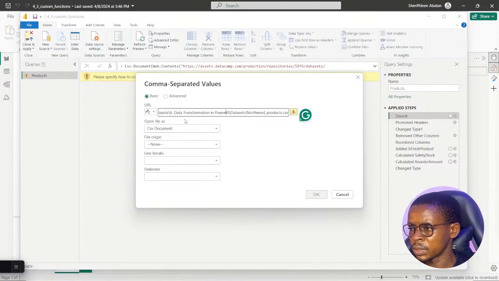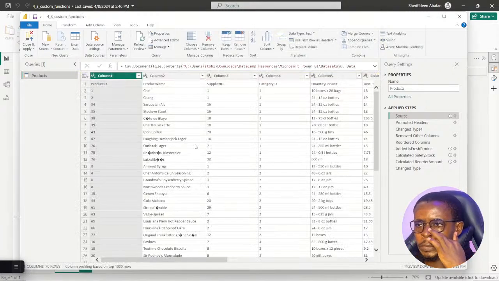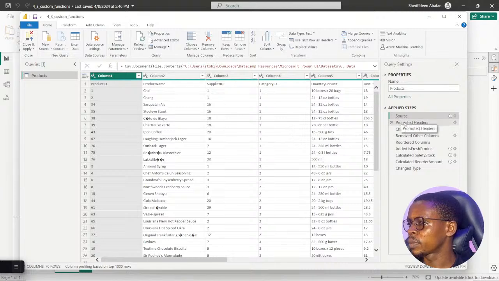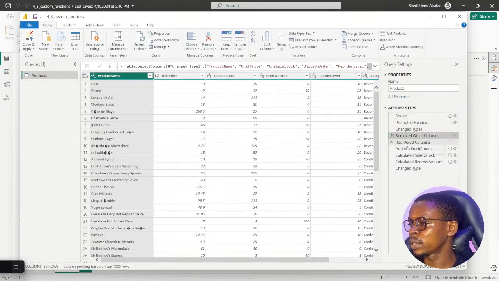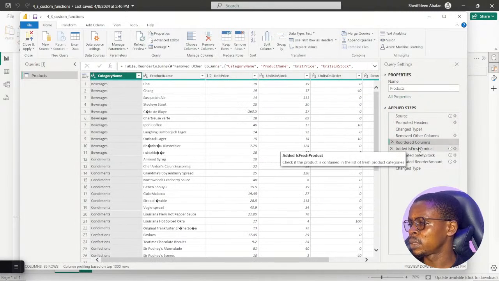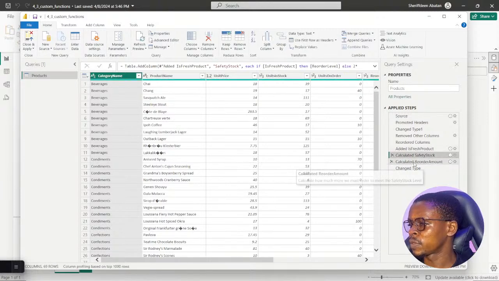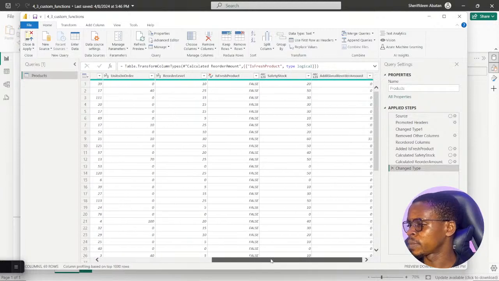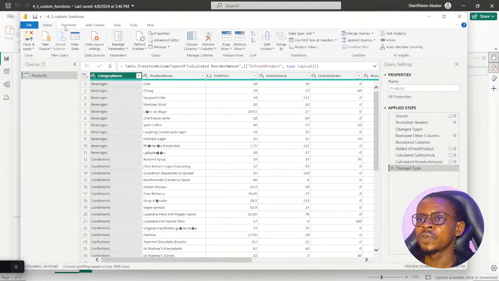I made some edits to the double quotes so it recognizes the file path. I click on OK real quick here. You can see all the applied steps are inherited just like that. This added is fresh products, calculated safety stock, calculated the order amount, and all the steps have been applied. So I just go following the instruction.